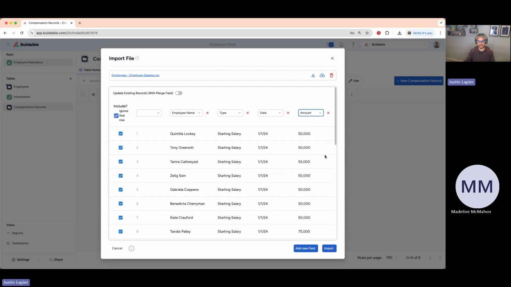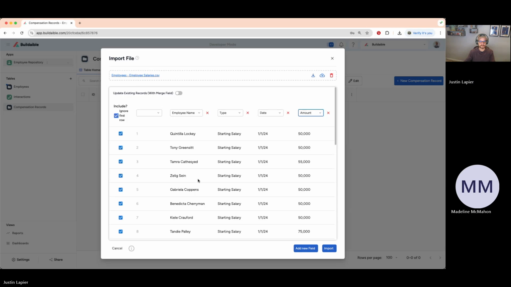Notice we don't have the role field to choose on our import. The reason we don't have the role field to choose is because that's a lookup field. That's read only on this table. You can't put any data into that. That solely pulls from which employee is chosen in this employee name field. So you won't be able to import into lookup fields like that. That has to be based off the link a record field that lookup field keys off of.